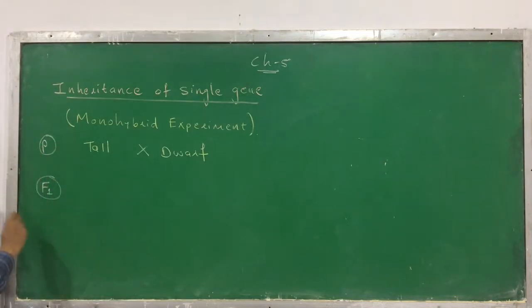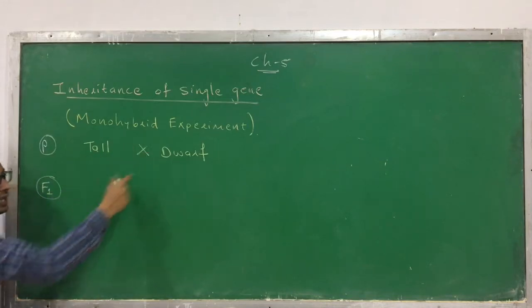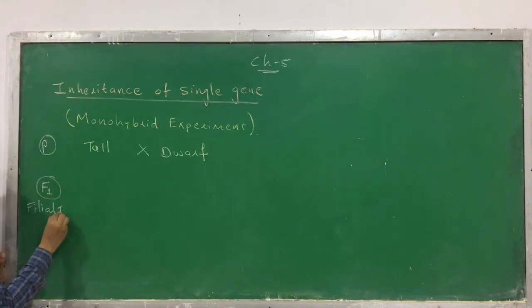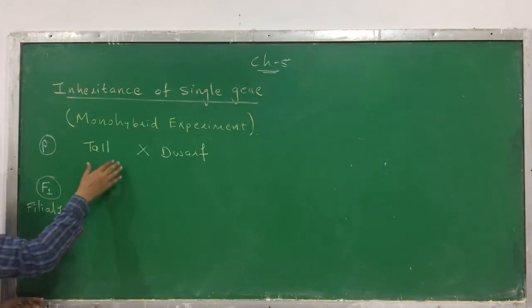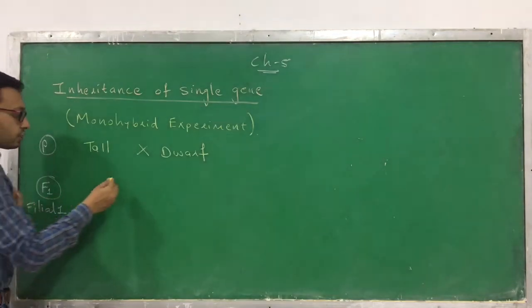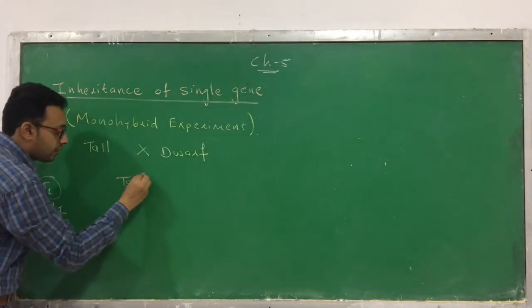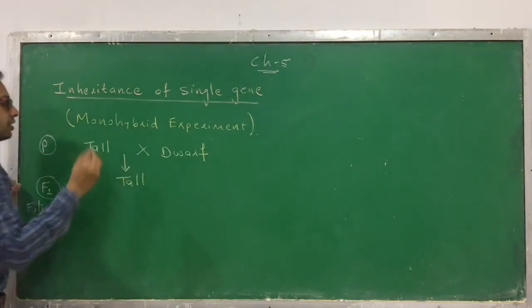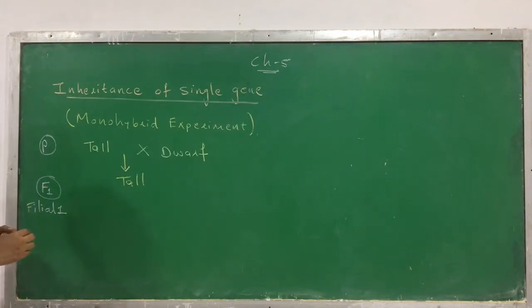Okay, P means parent generation. In the parent, he took the tall and the dwarf pea plant. By crossing these, he obtained the F1 generation. F means filial generation. F1 means filial generation 1. So he obtained filial generation 1 by crossing between the tall and the dwarf plant. What he obtained in the F1 generation: all plants are tall. All plants are tall.